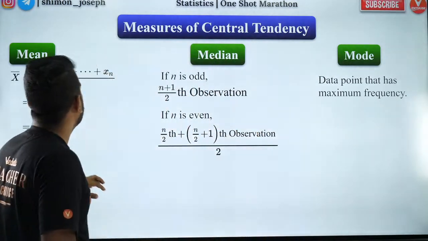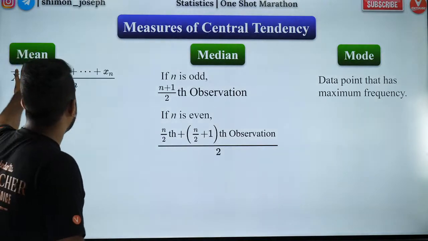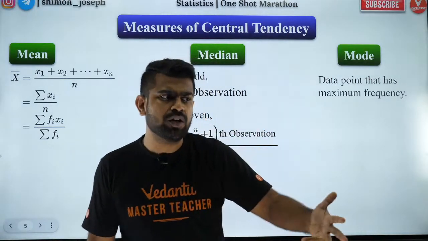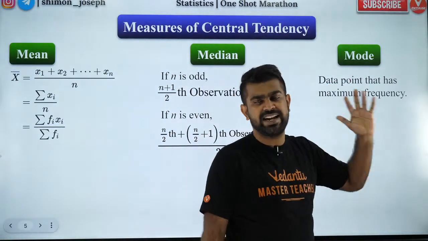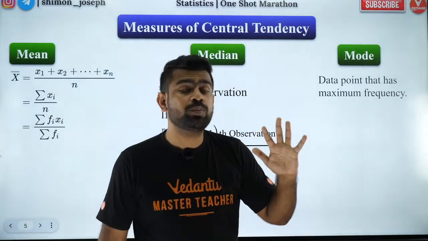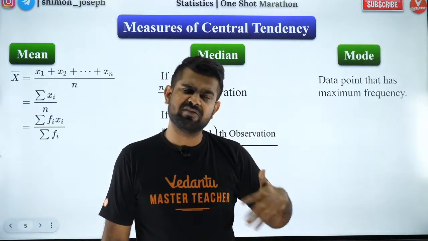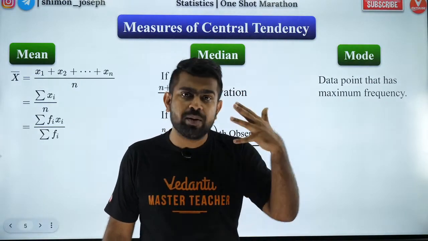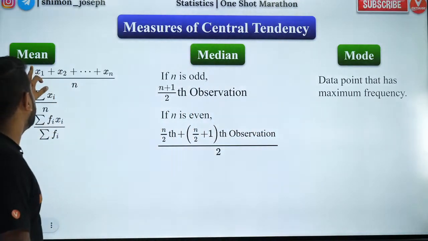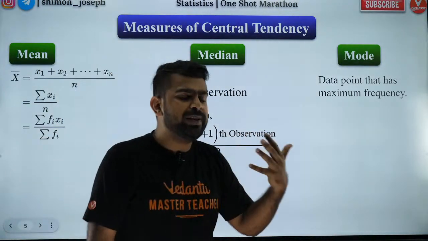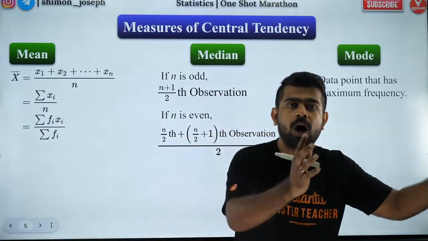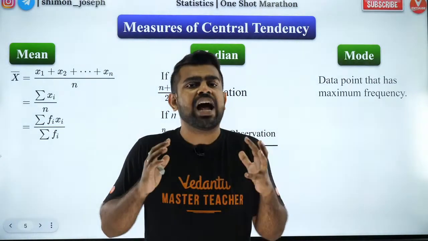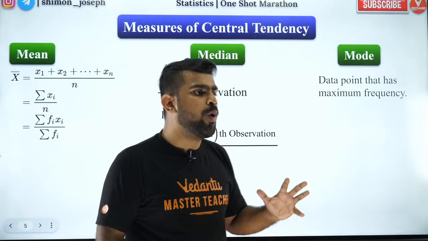Perfect. So what are the 3 central tendencies that we need to know? Mean, median and mode. Mode is very easy. Mode is the most frequently occurring data. Whatever data is occurring the maximum number of times is called the mode. And what is mean? Mean is the average. Average means the sum of all the observations divided by the total number of observations. That's going to give you your average. Got it? Now what is median?